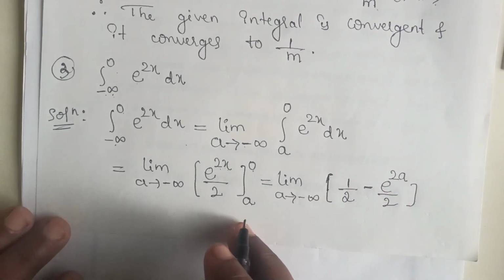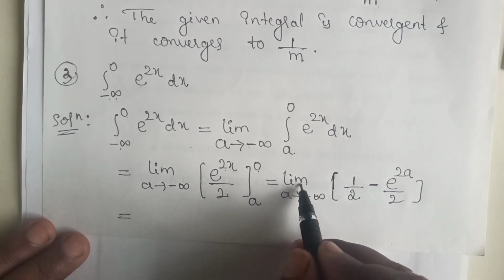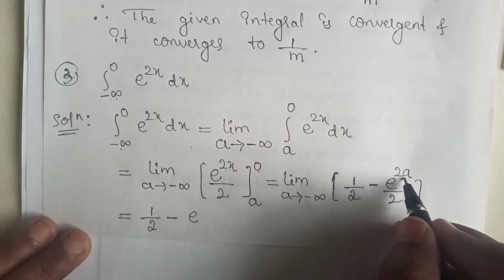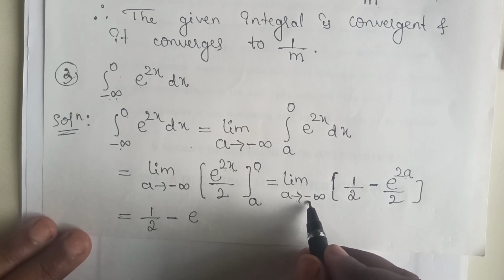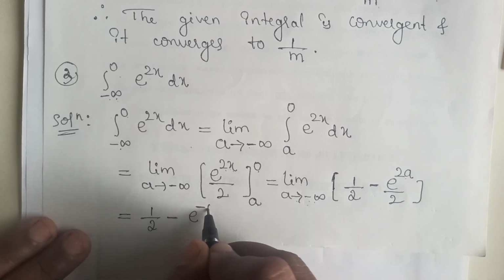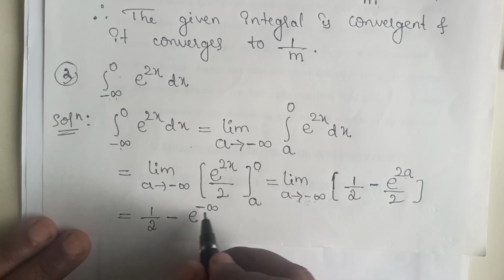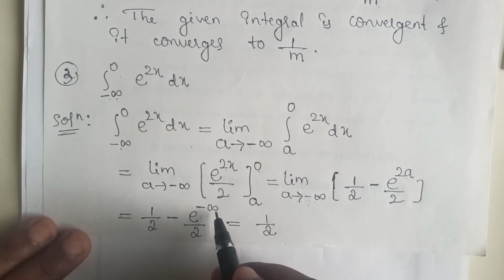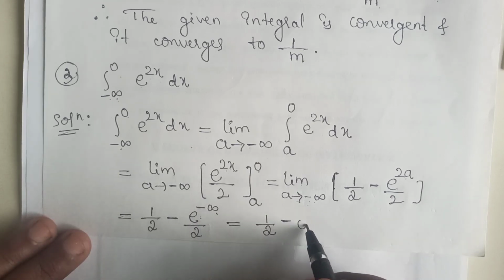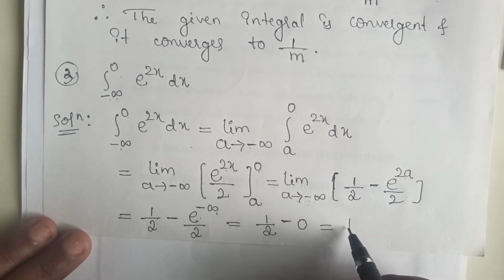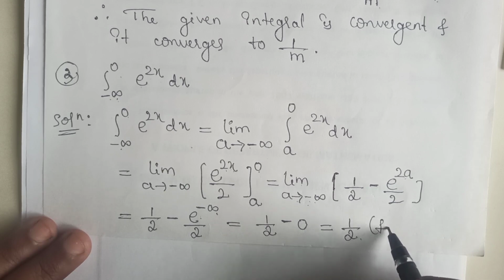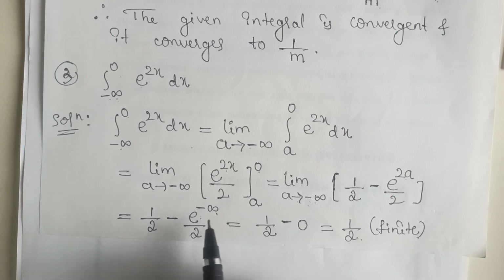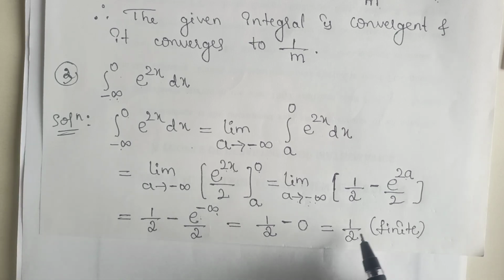Now further simplifying, that is evaluating this limit, we get 1 by 2 minus e raised to 2a divided by 2. In the place of a we substitute minus infinity, 2 into minus infinity, whatever it is, we get e raised to minus infinity divided by 2. Therefore 1 by 2, e power minus infinity equals 0, which is equals to 1 by 2. Thus again it is finite. So therefore the given integral is convergent, and it converges to 1 by 2.